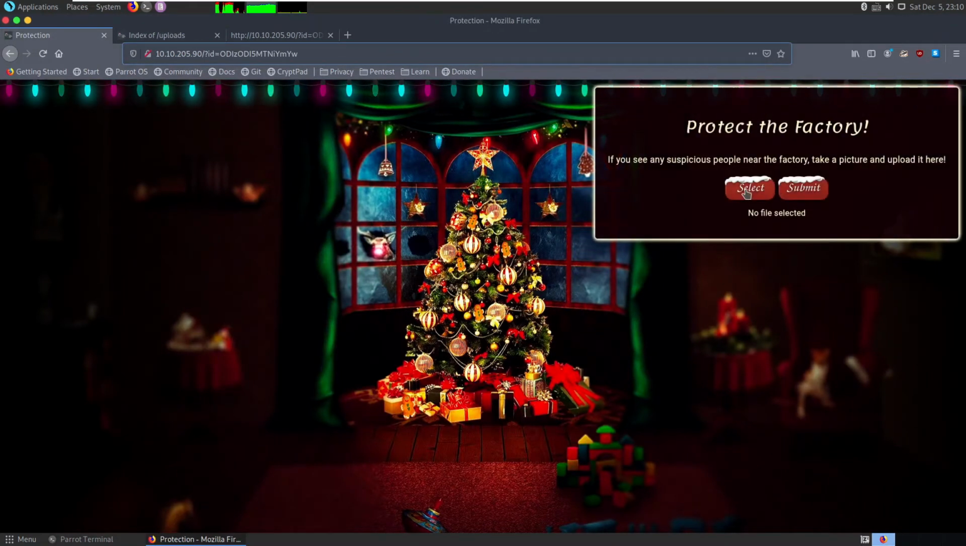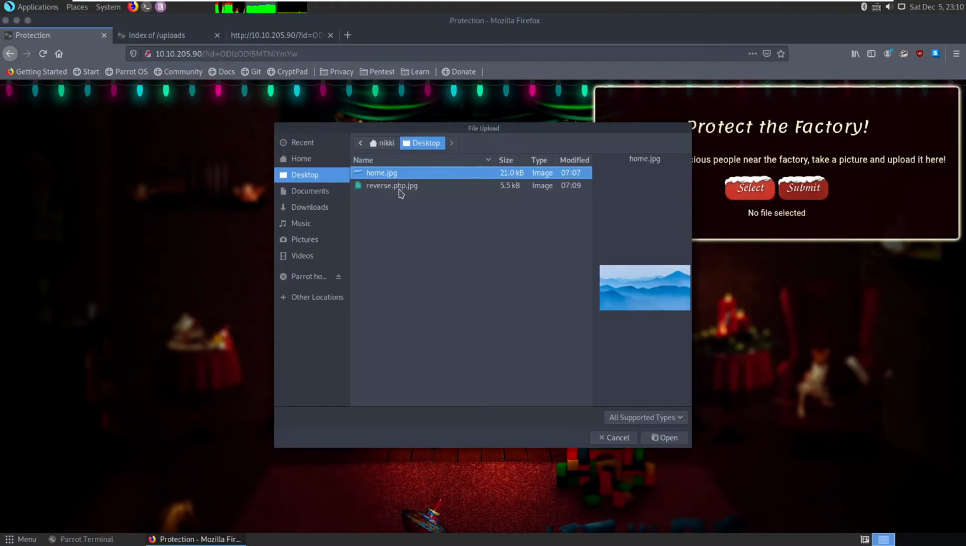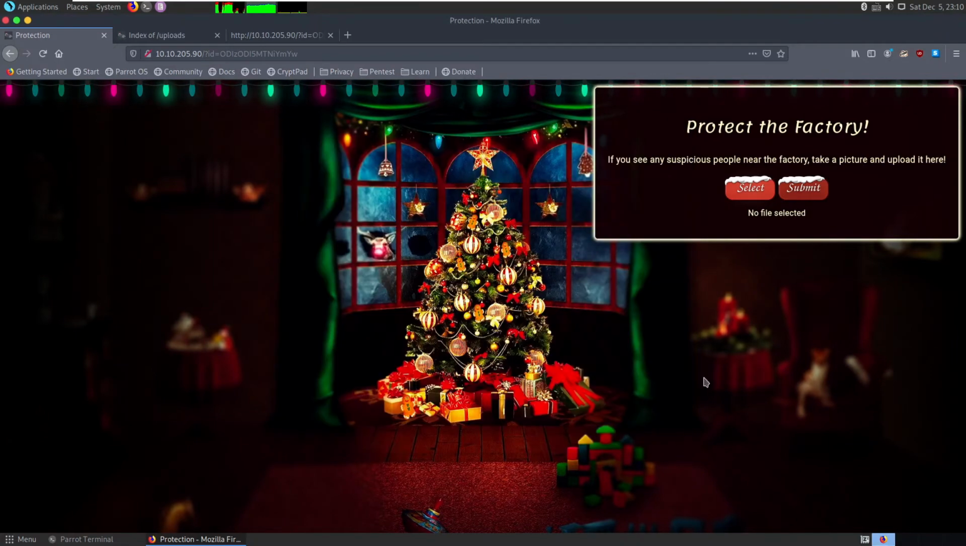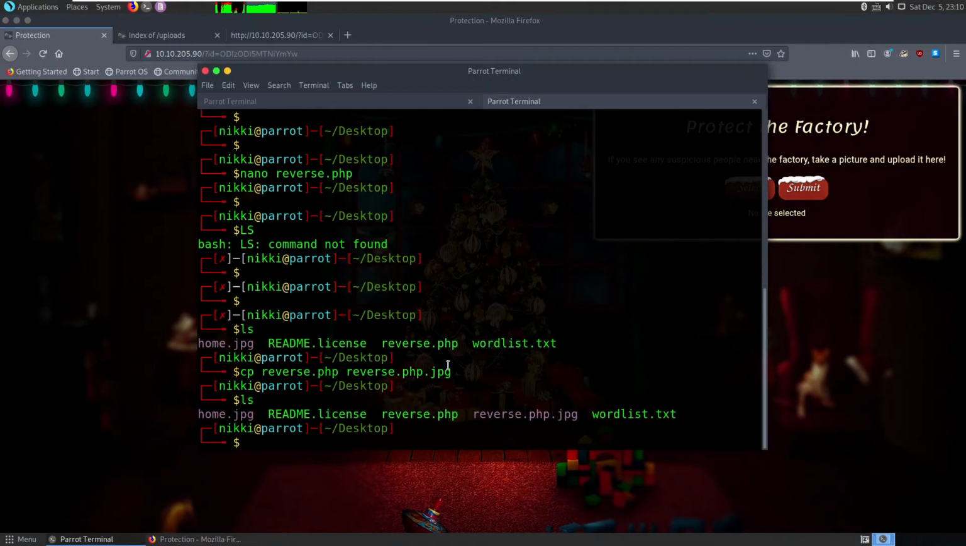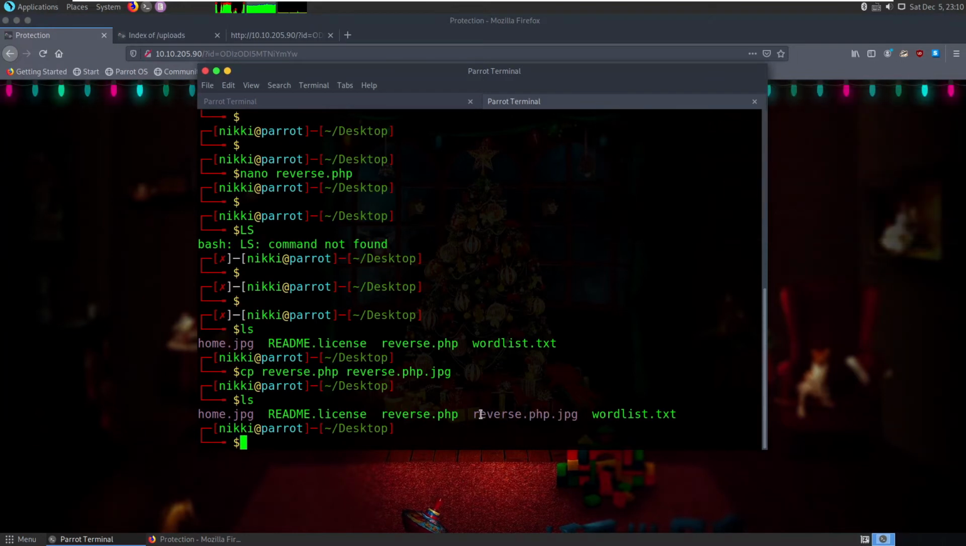So let's go and try to upload this one. You can see reverse.php.jpg. Let's open this and submit. It says invalid extension. Now what we can do is reverse these extension types, like reverse.jpg.php. So let's go ahead and do that. We can just try out a few extensions and we can succeed.